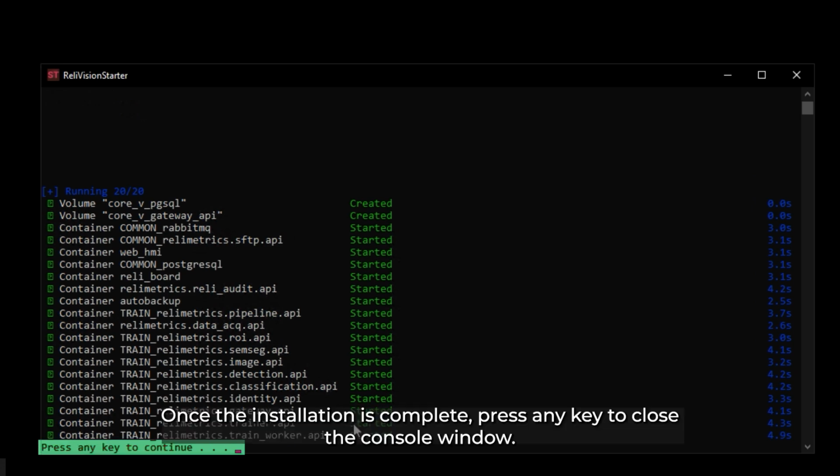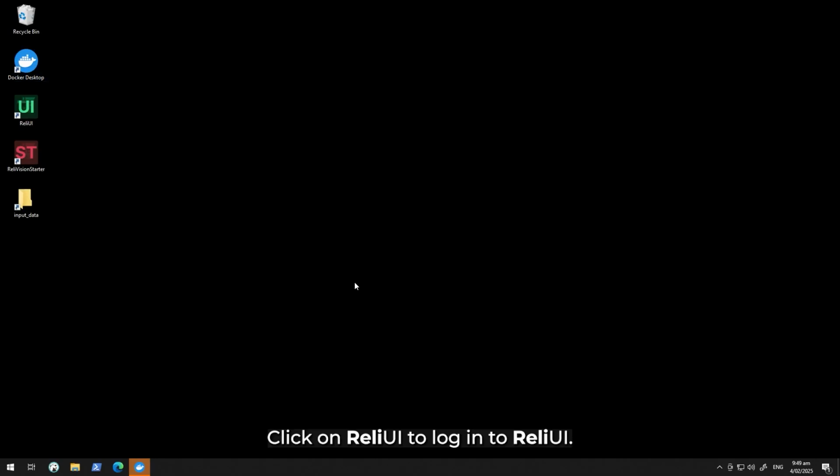Once the installation is complete, press any key to close the console window. Click on ReliUI to log into ReliUI.